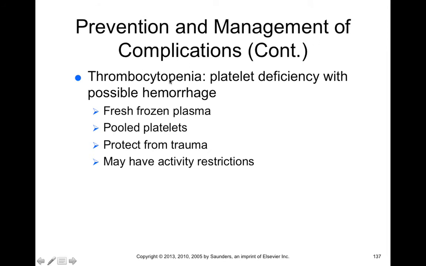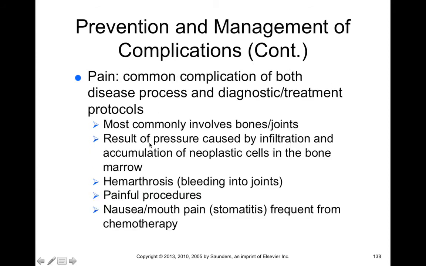Now, management of thrombocytopenia, which is platelet deficiency, can be achieved by frozen plasma, so actually just delivering plasma to someone's body, also delivering platelets, protecting an individual from trauma, so making sure that they don't have any cuts or bruises, that way they don't lose too many platelets, and in this case they're going to need to have activity restrictions, that way it diminishes the risk of any potential trauma.